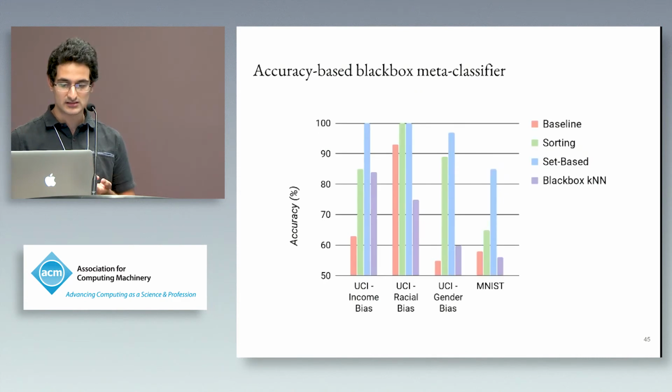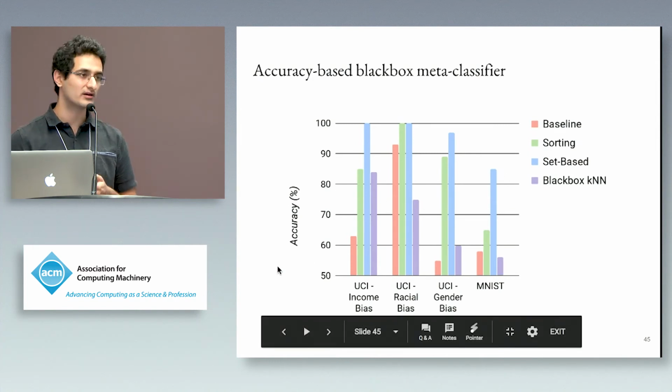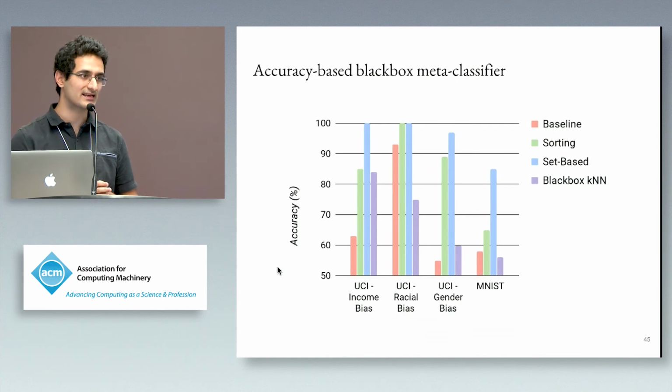These are the results. We used a KNN as the meta-classifier since it was only looking at 2-dimensional points. It does fine. It sometimes beats the baseline, it sometimes does not, but it's not stable. So it's not as good. And you would expect that as well, because with white box, you have more data to analyze.